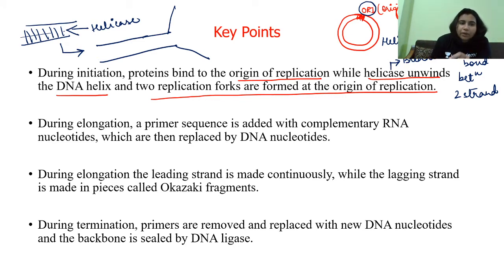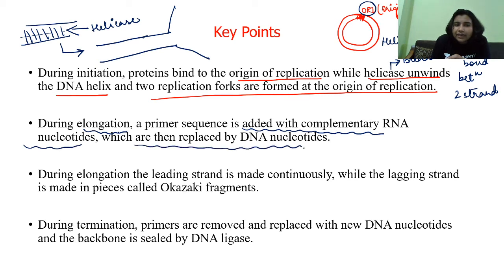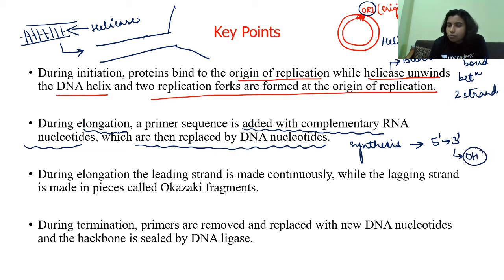Okay, this is one point. Coming to elongation, a primer sequence is added with complementary RNA nucleotides, which are then replaced by DNA nucleotides. During elongation, synthesis always takes place in the 5' to 3' direction. Why? Because 3' has a hydroxyl group to which the nucleotides can be added.